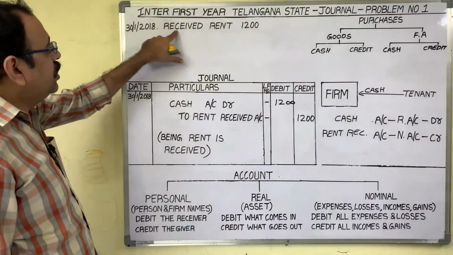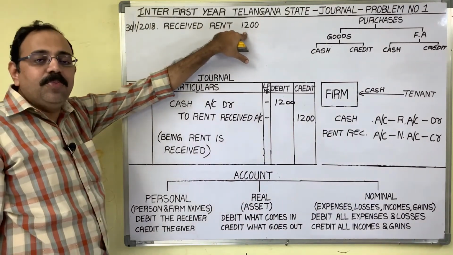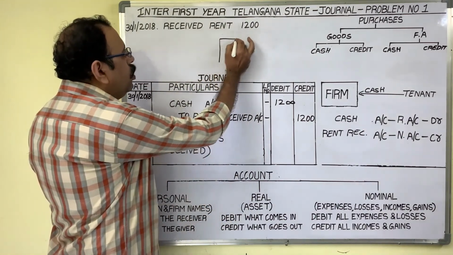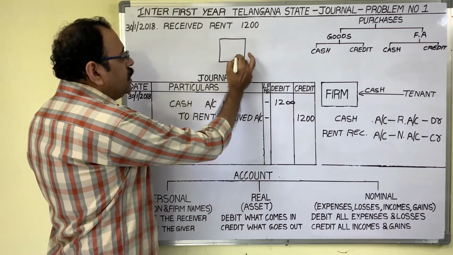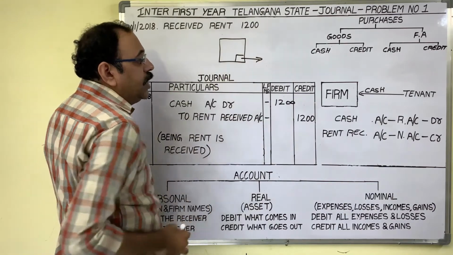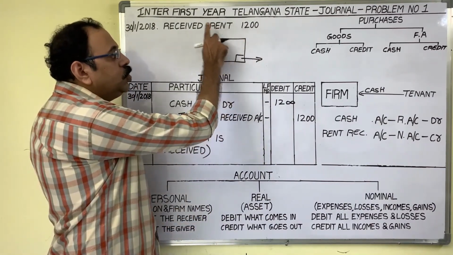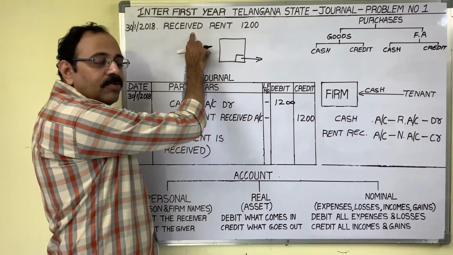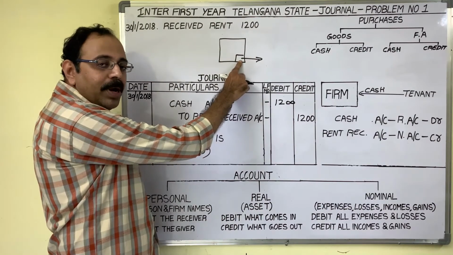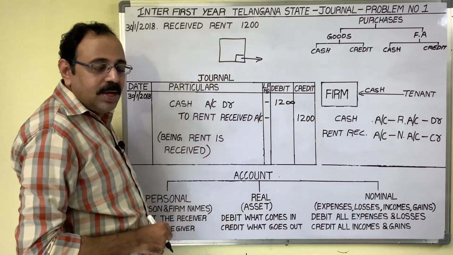Last transaction, the 30th date transaction is received rent 1,200 rupees. Assume that in the owner's own building, he has given one shop to an outsider on rental basis. The remaining building is used by the owner Anil for his business, and a small portion of that building is given to another person on rental basis.